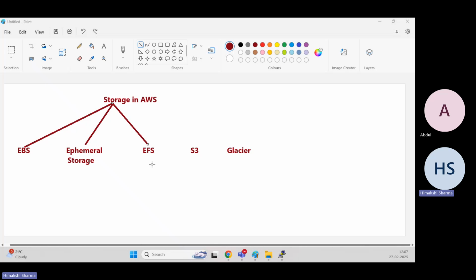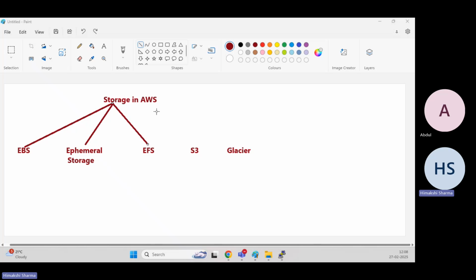In organizations, we have an EFS type of solution. NFS was the solution in Linux, but here in AWS we have EFS, which is a managed solution of AWS. Here we can store an unlimited amount of data, and once the data is kept in EFS, we can mount it to multiple EC2 instances, so that the data can be accessed simultaneously. That type of flexibility EFS provides to you.